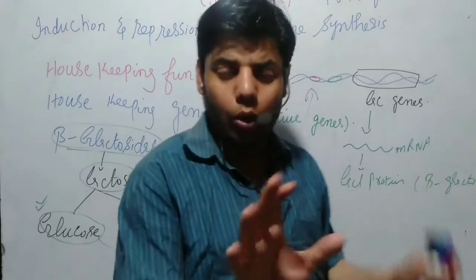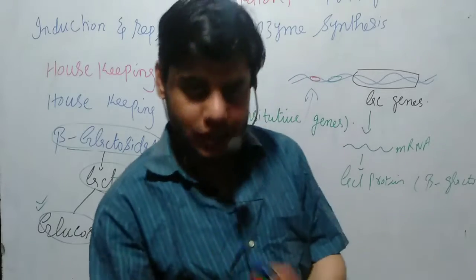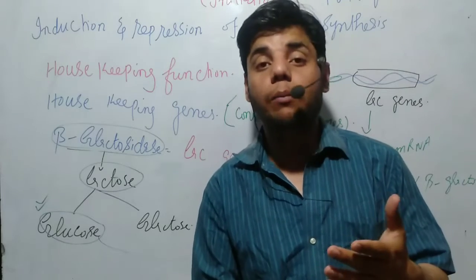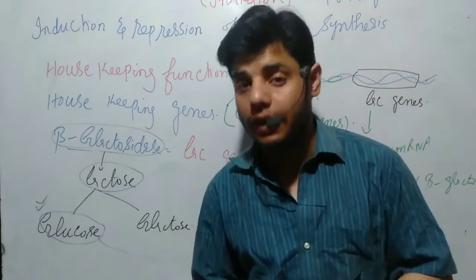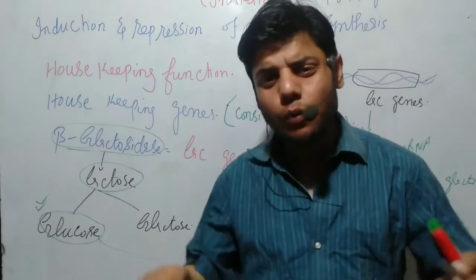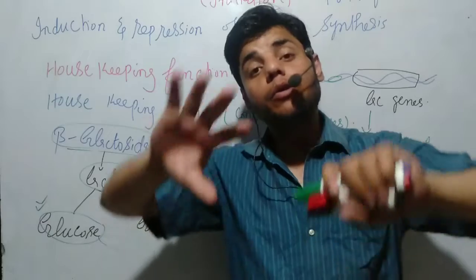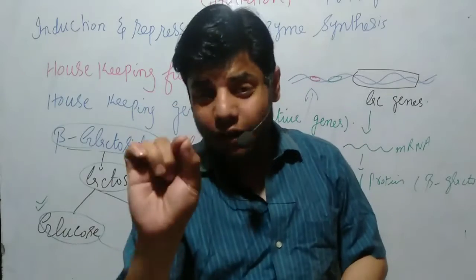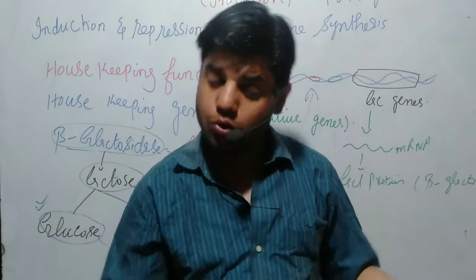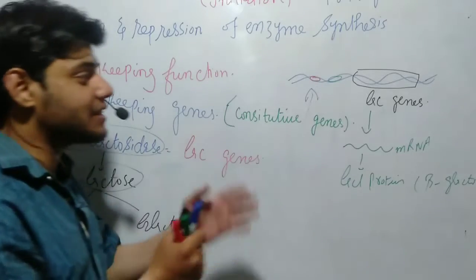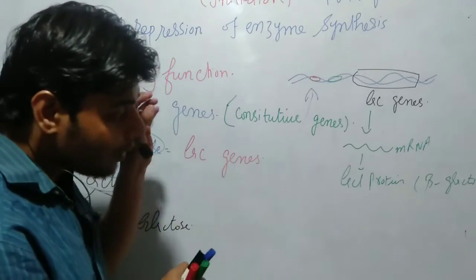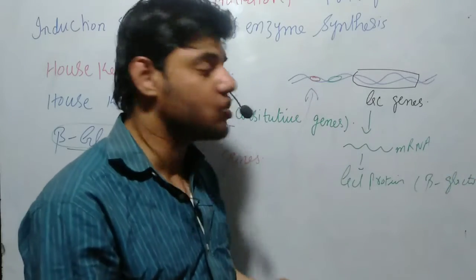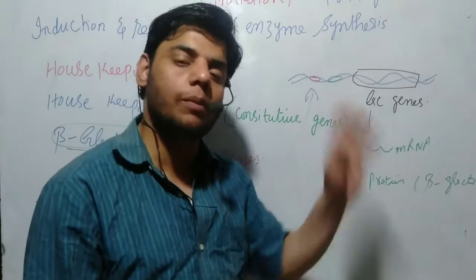Let me explain the whole process with an example. Let's suppose we have one month of food available inside our house. Does it mean that we will use all the food in just one day? No, it doesn't mean that. We will use the food that we need right now. Just like in this case, if the bacteria need beta-galactosidase, then at that time the lac genes will be activated. If the bacteria don't need it, then that gene will be switched off.